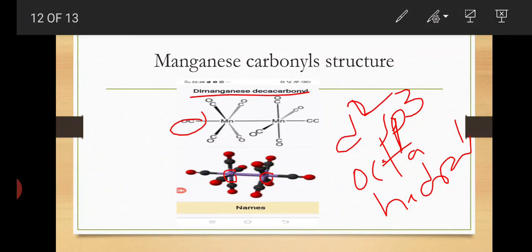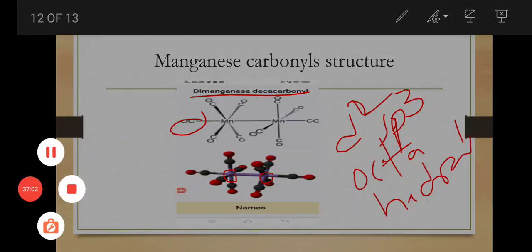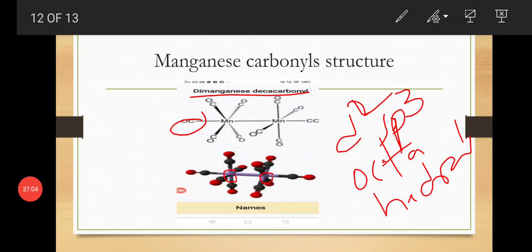This is about today's class: metal carbonyls, introduction, bonding, classification, preparation methods, and some structures of metal carbonyls.